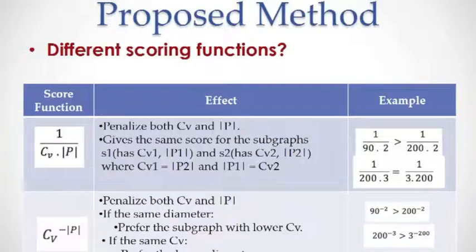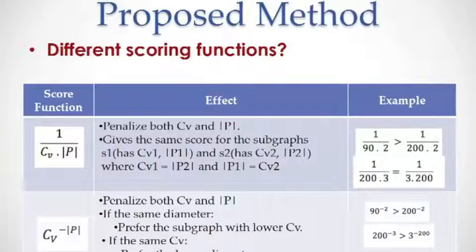Before finalizing our scoring function, we examined different scoring functions as shown here. The first one, which is the most trivial one, penalizes both the number of nodes and the depth of the graph. However, as shown in the example, it gives the same score to different subgraphs.